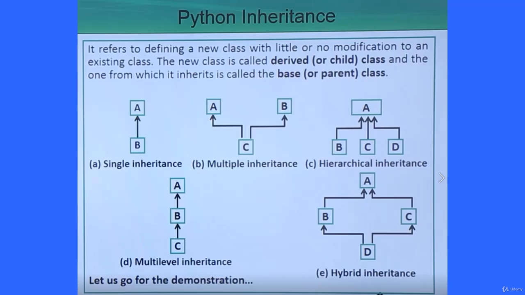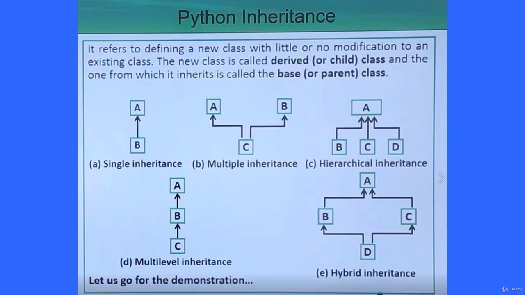What is the first one? There is single inheritance. It means one base class and one derived class. So that is known as single inheritance. Then we have multiple inheritance. It means we have multiple base classes, not only 2, we can have more than 2 also. We have multiple base classes but one derived class. So this particular derived class will inherit the properties from all the base classes.